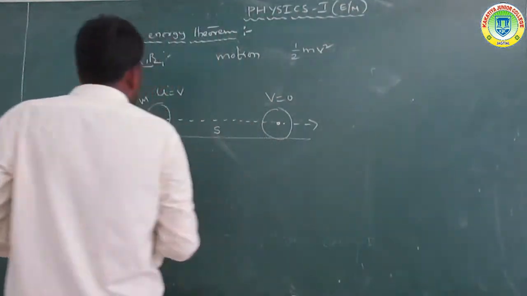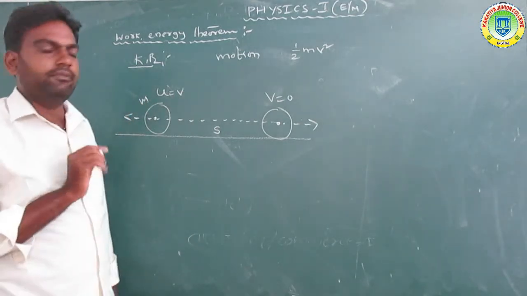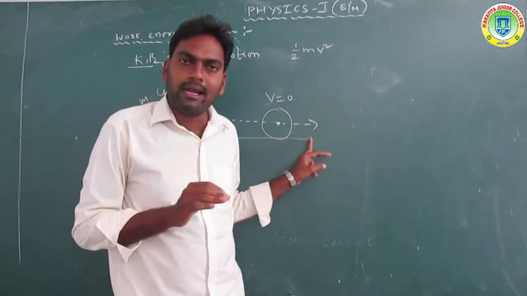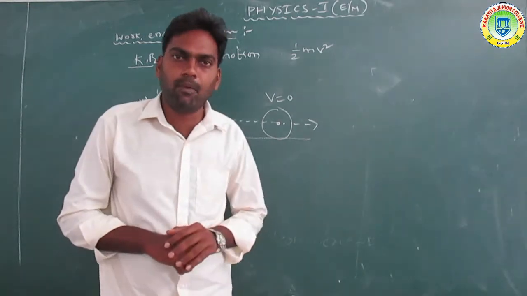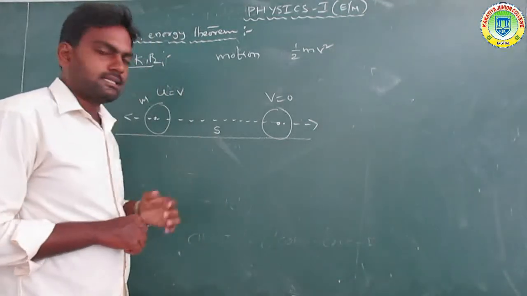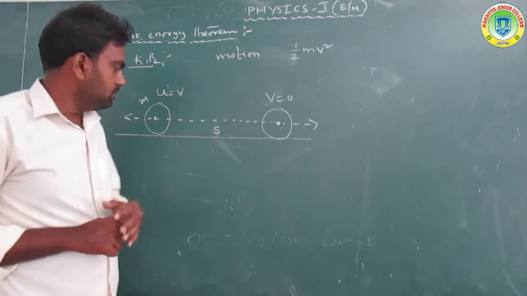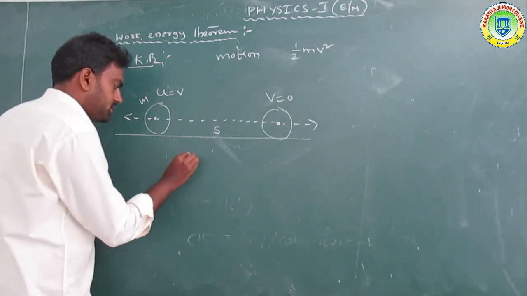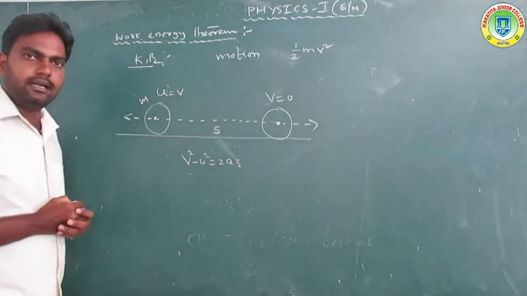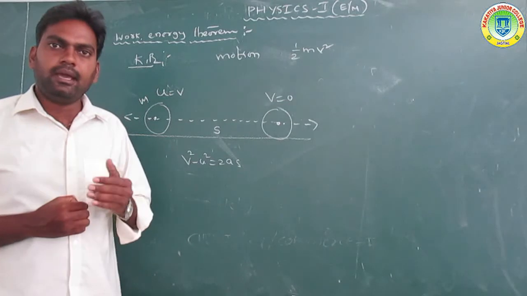Right. So first of all, consider a body of mass M rolling with some initial velocity, and now an opposing force is applied on the body, bringing it to the rest position in displacement S. Now, by using the kinematic equation, already we know that, V square minus U square is equal to 2AS.